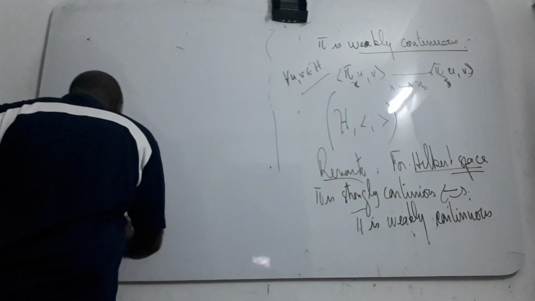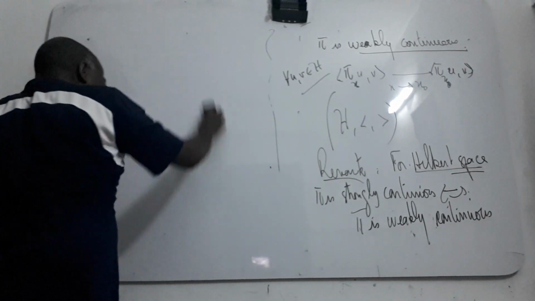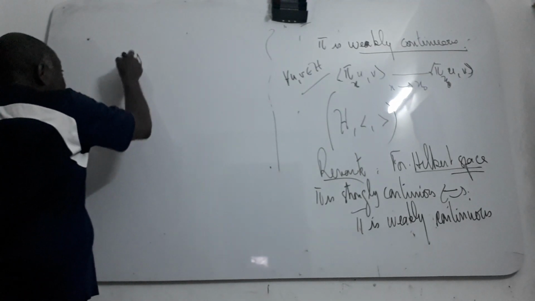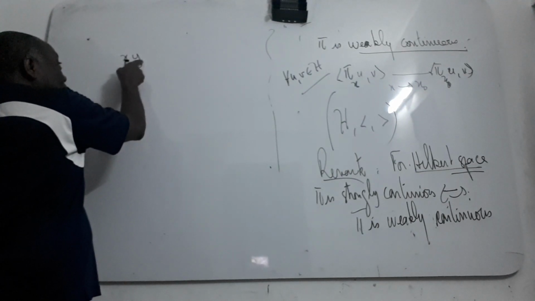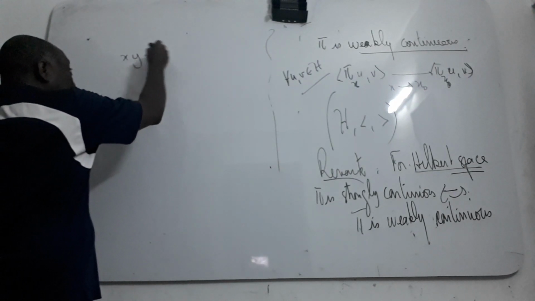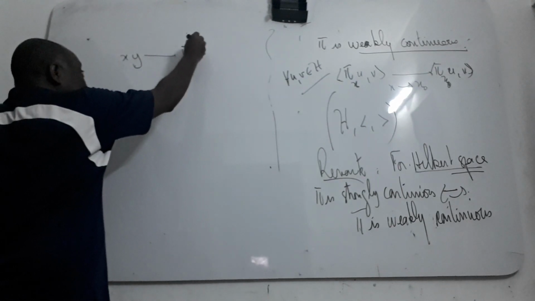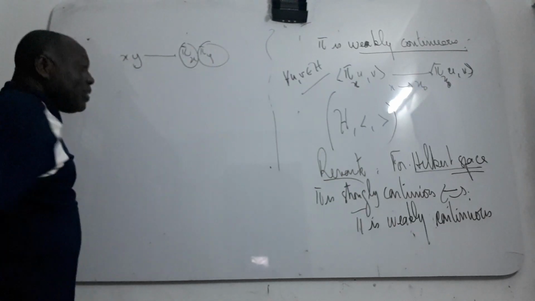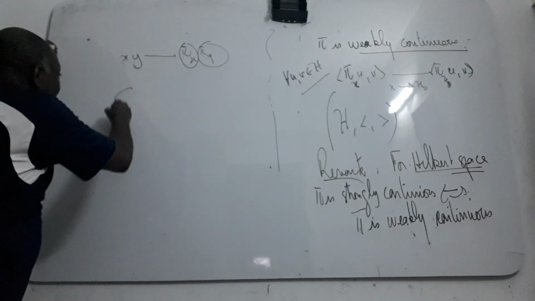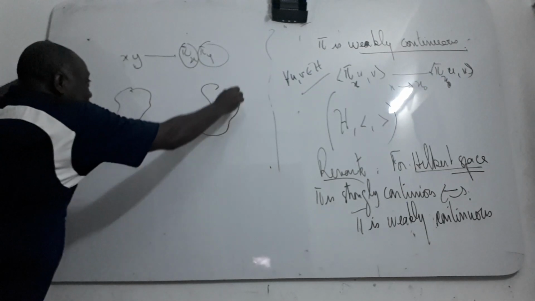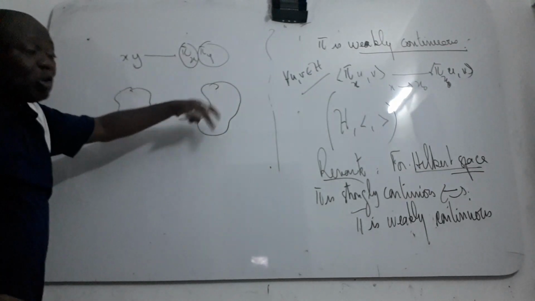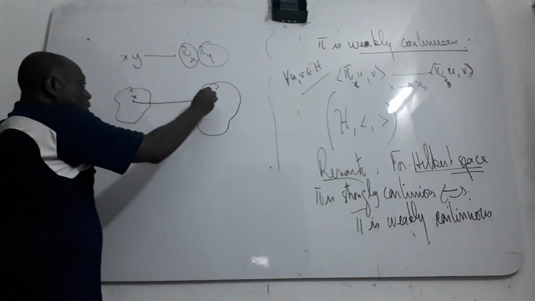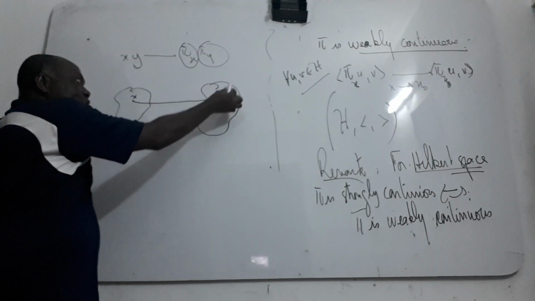I remind you also that a representation is just a map. You associate to each element x of the group a linear transformation, and the product is the product of matrices.